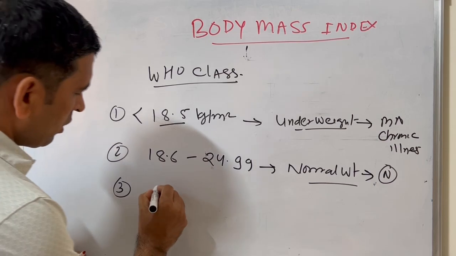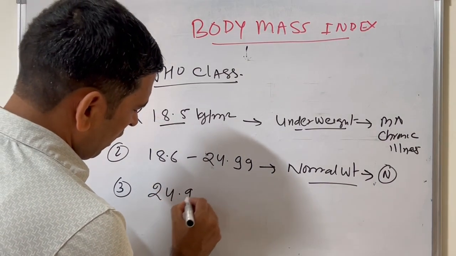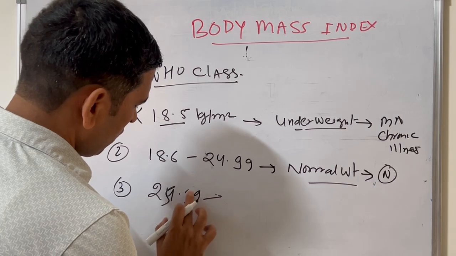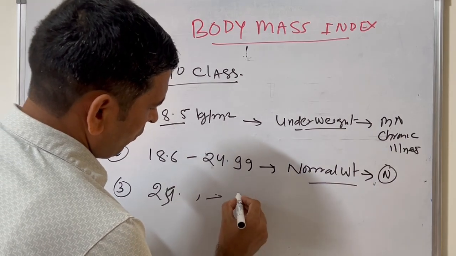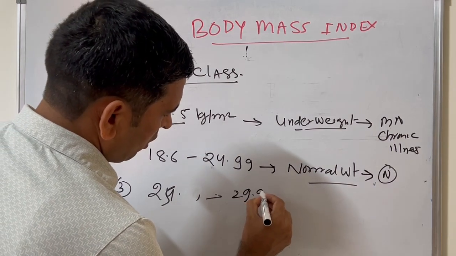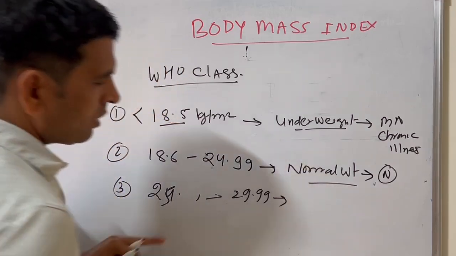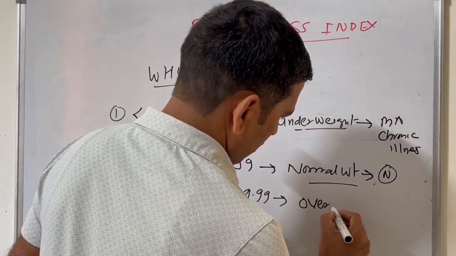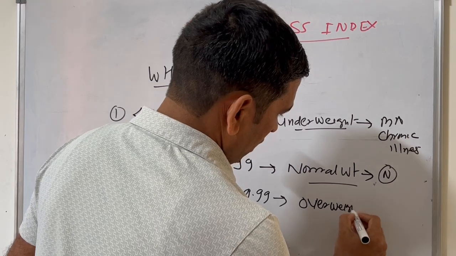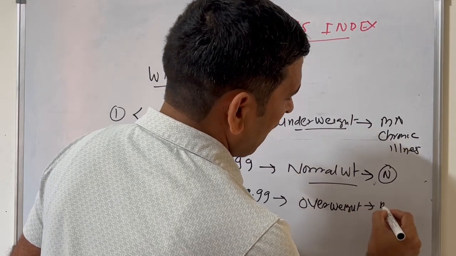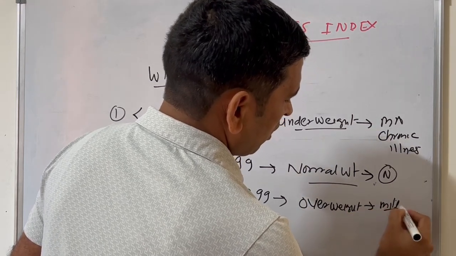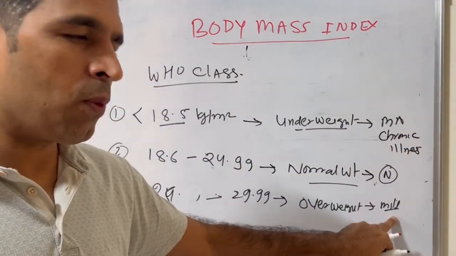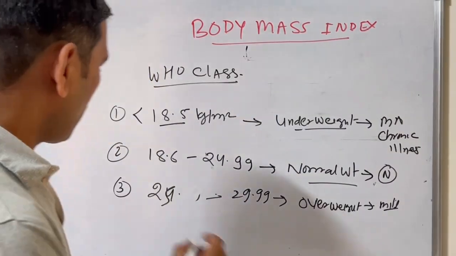Third category is 25 to 29.99. This category comes under overweight. And this carries a mild risk for diabetes, hypertension, cardiovascular disease and OSA.